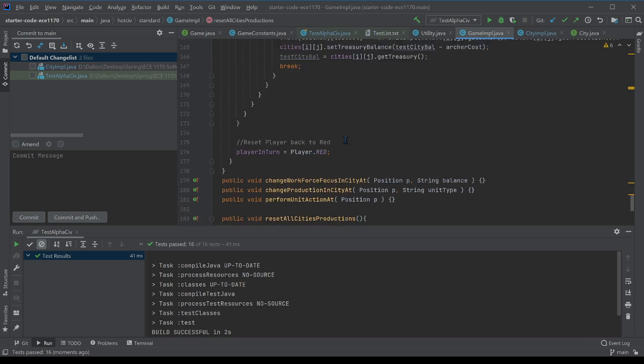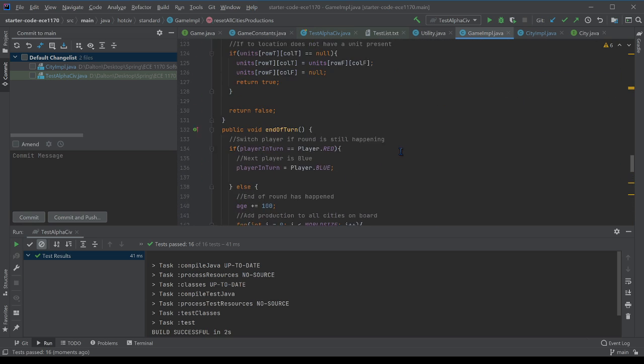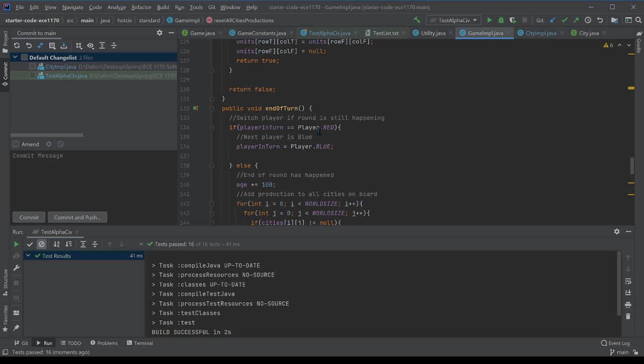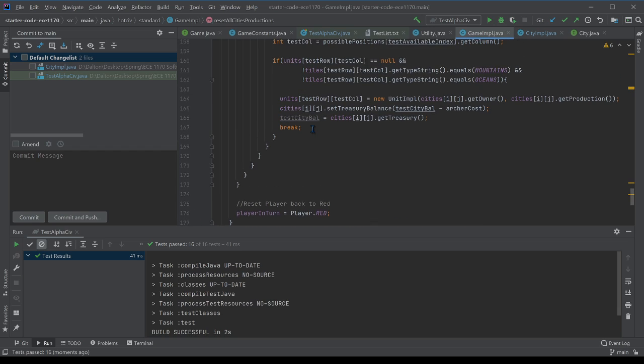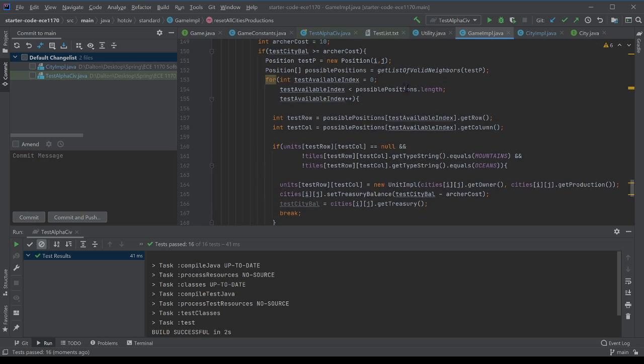So then this code itself would need to be run during game implementation, which it can be run here in the end of turn function at the end. But this is for a different iteration of a different test-driven development.